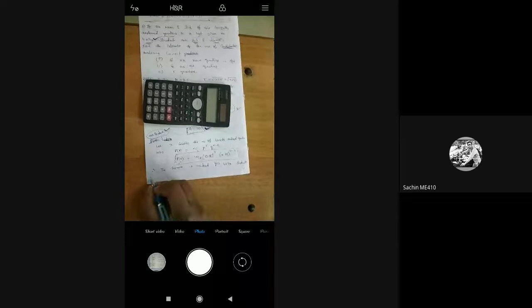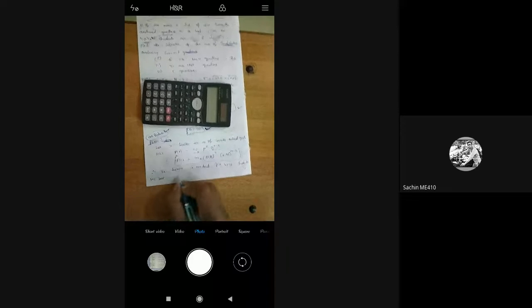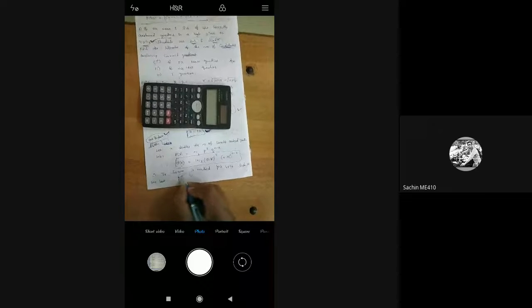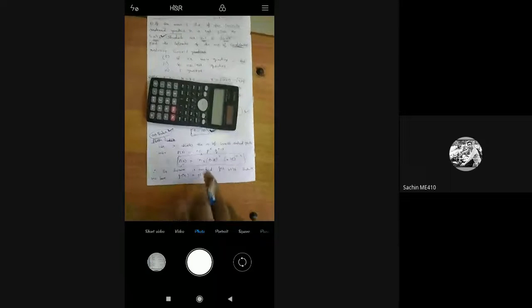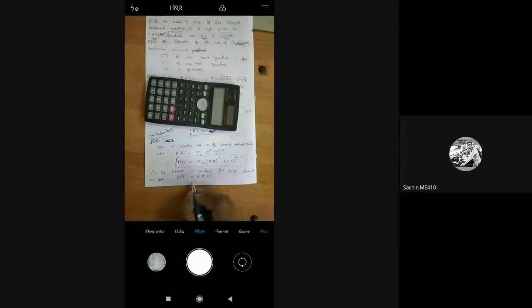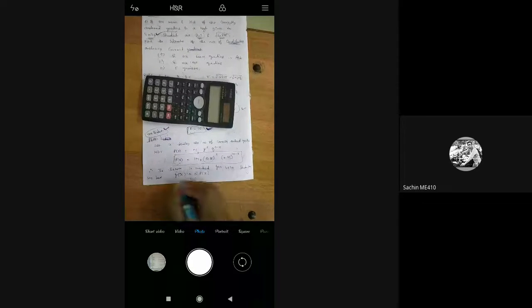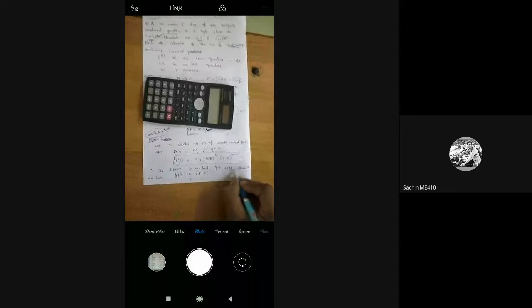Therefore, we have f of x is equal to n into p of x. This formula I have given already. So we apply this formula now. N is nothing but 4096. So 4096 into p of x, that is 10Cx 0.25 power x, 0.75 power 10 minus x. Got it? This is a very important step.